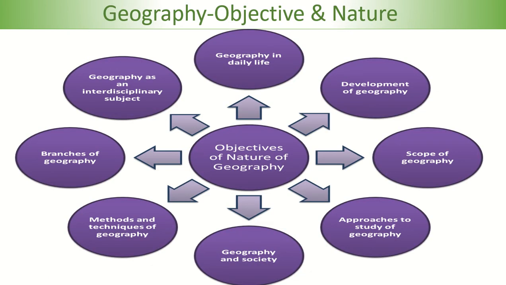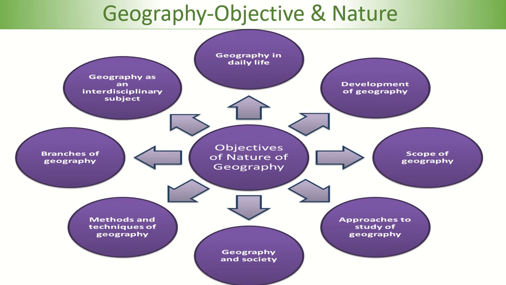Now, geography, objective and nature. Geography in daily life: we see or we talk about climate, weather. So yes, geography is very useful in daily life. Second, development of geography, scope of geography, approaches to study of geography, geography and society, methods and techniques of geography, branches of geography, geography as an interdisciplinary subject.